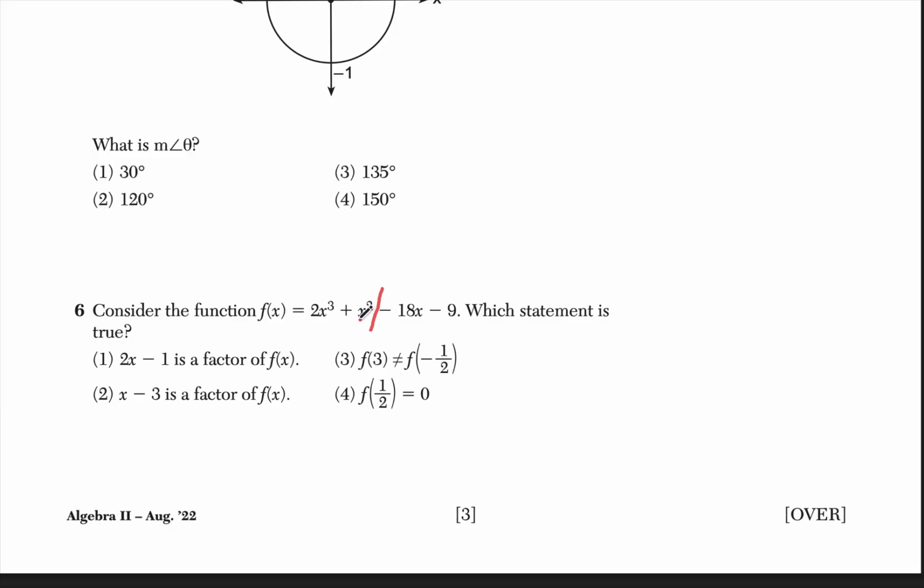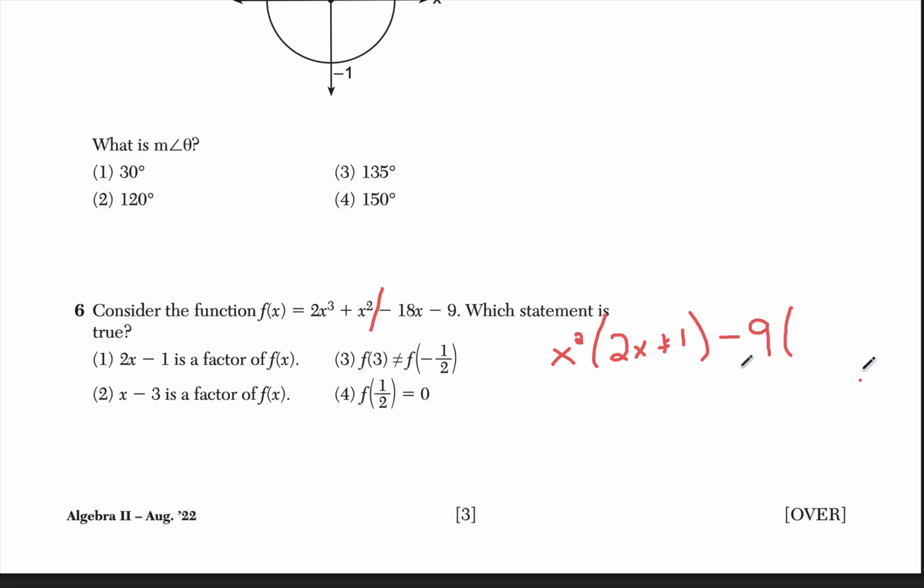And then when we're back, factoring by grouping, I'm going to take the GCF of my first 2 terms, which is x squared. What's left over after the x squared? 2x plus 1. And then I look at my second 2 terms. I have a minus 9 as my GCF.